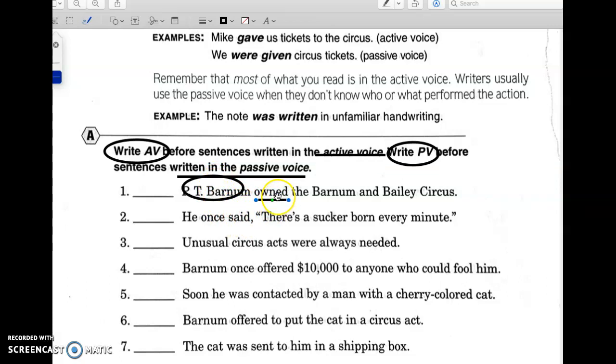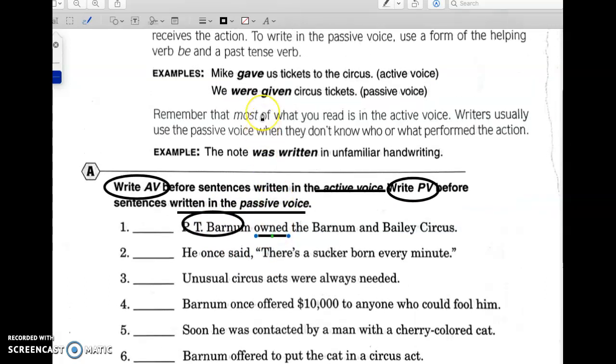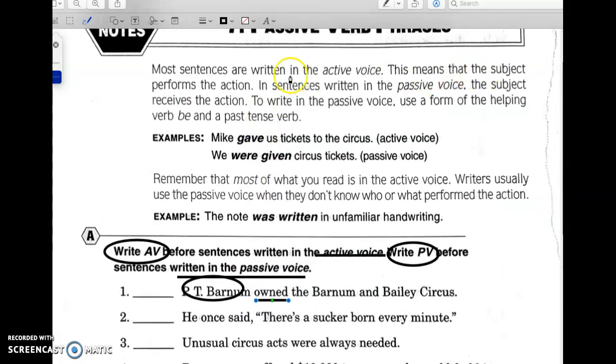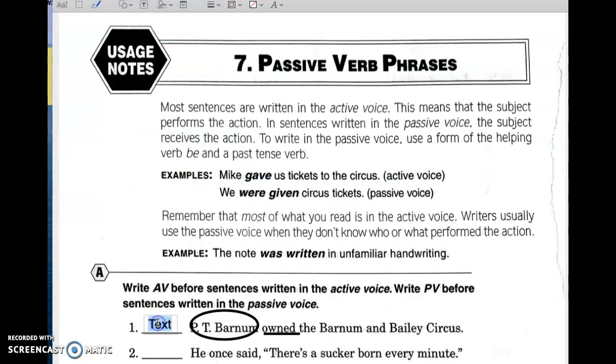He owns something. Sentences written in the active voice perform the action, okay? Our subject is performing the action of owning something here. So this one is active voice. Okay, so then the next one.